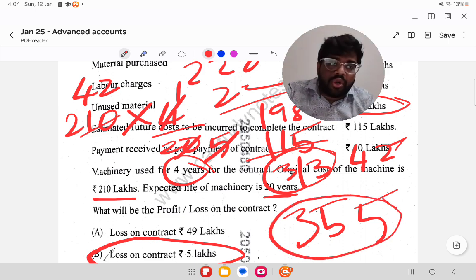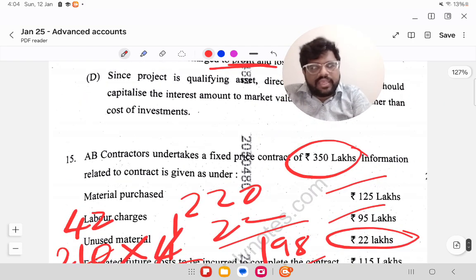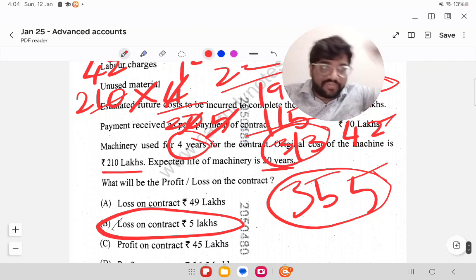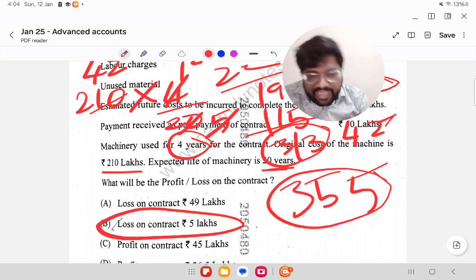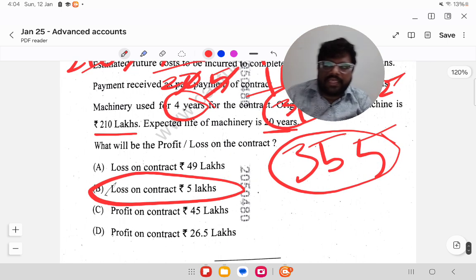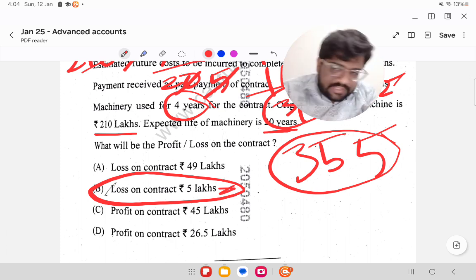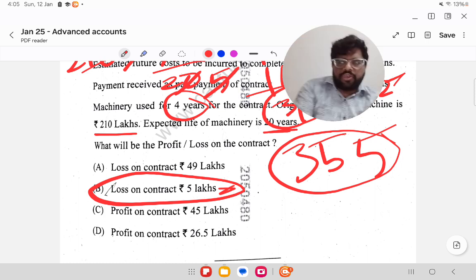355 is going to be the total cost, but the entire contract price itself is 350. For a 350 contract price, you are going to end up paying a cost of 355. So right now itself you know that you are going to incur a loss of 5 lakhs. So the entire 5 lakhs should be provided for right now. So loss on contract is 5 lakhs. So this completes the question. I guess it is a very easy set of MCQs asked in this question.